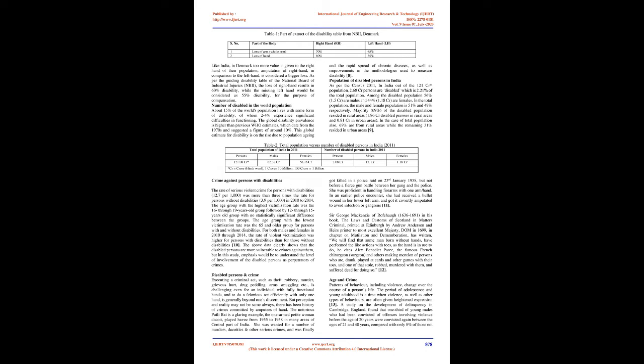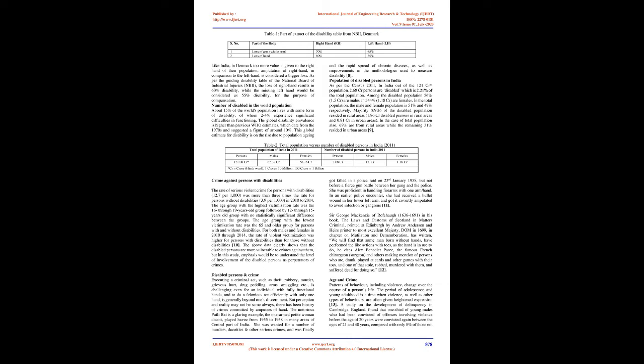9. Crime against persons with disabilities. The rate of serious violent crime for persons with disabilities, 12.7 per 1,000, was more than 3 times the rate for persons without disabilities, 3.9 per 1,000, in 2010 to 2014. The age group with the highest victimization rate was the 16 through 19 years old group, followed by 12 through 15 years old group with no statistically significant difference between the groups. The age group with the lowest victimization rate was the 65 and older group for persons with and without disabilities. For both males and females in 2010 through 2014, the rate of violent victimization was higher for persons with disabilities than for those without disabilities.